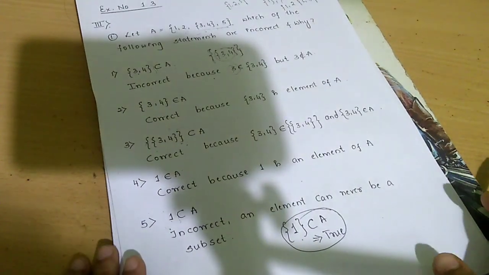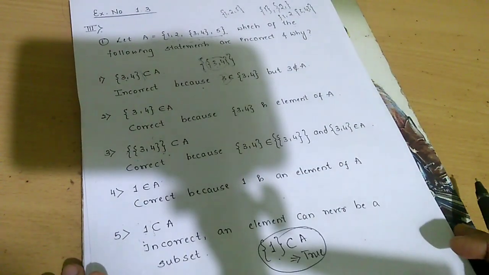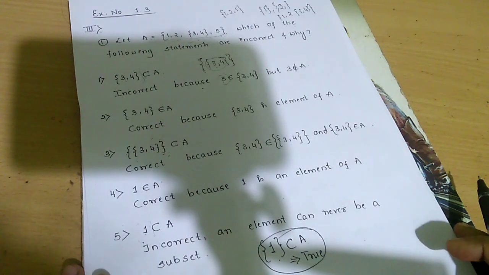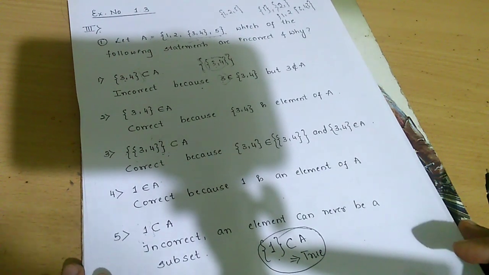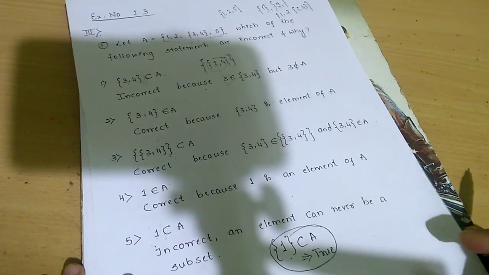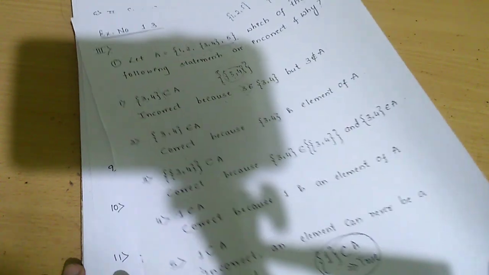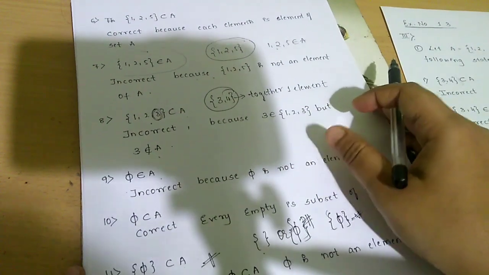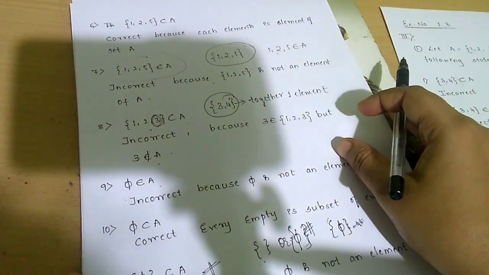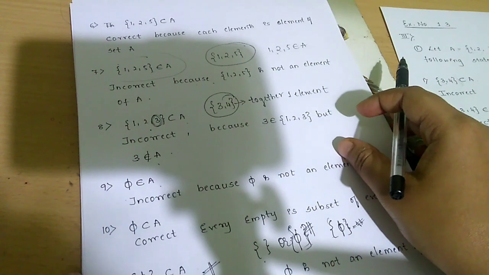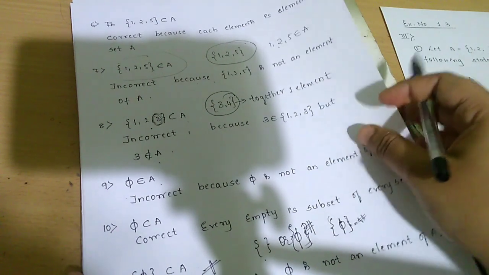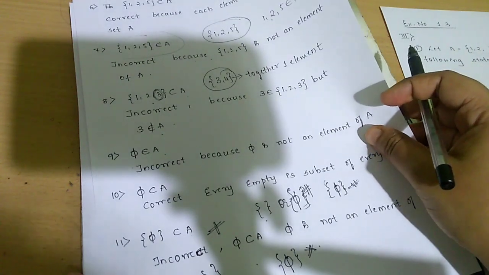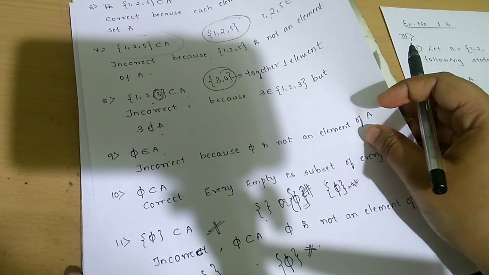So here I have given the proofs for each one. Okay. First one, it is incorrect. Second one is correct. Third one is correct. Fourth one is correct. Fifth one is again incorrect. Similarly, if I move on to the sixth one, again it is correct. Seventh is incorrect. Eighth is incorrect. Ninth is incorrect. 10th is correct. And 11th is incorrect.